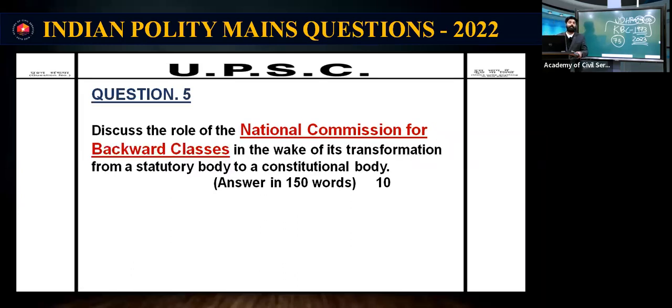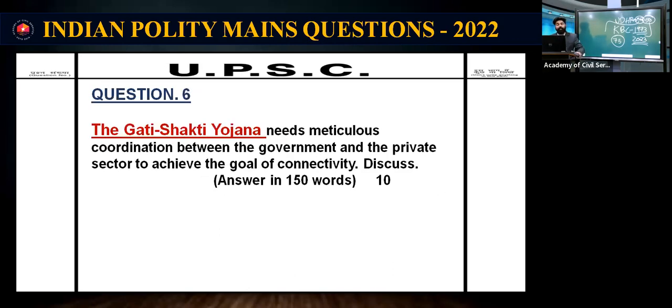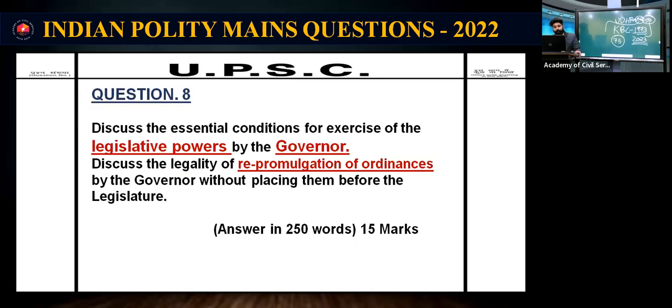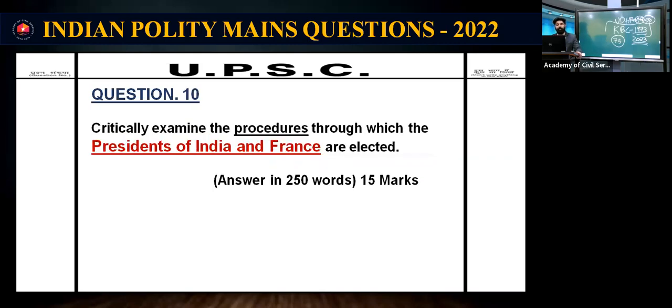National Commission for Backward Classes, NCBC. Again, this year is an anniversary because NCBC was established in 1993. Recently it got constitutional status in 2018, now the 50th year. So we can expect NCBC again. OBC reservation is coming in the news now in the context of Karnataka. It's a current affair. Gati Shakti Yojana is related to the budget, so you have to look for budget-related important facts. Governor's ordinance-making power was already asked in the APSC prelims, so they may ask related basic knowledge.